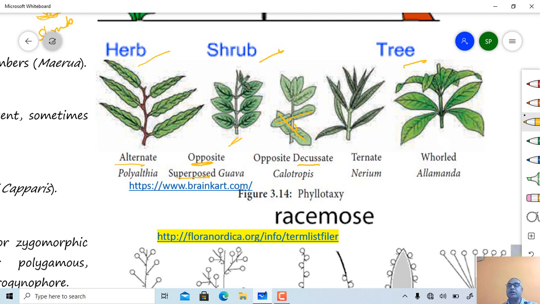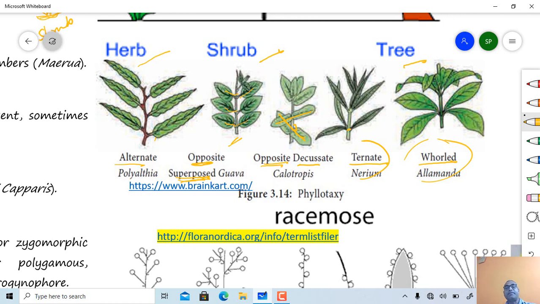Then this one is ternate, and this one is whorled. This ternate is generally considered a whorled kind of phyllotaxy. Here leaves are alternately present. Here leaves are present completely opposite to each other. This is a case of superpose, while this one is opposite decussate. Leaves are completely opposite, but they are arranged at 90 degrees in the next pair. If more than two leaves are present at the nodal region, then it is called a whorled kind of